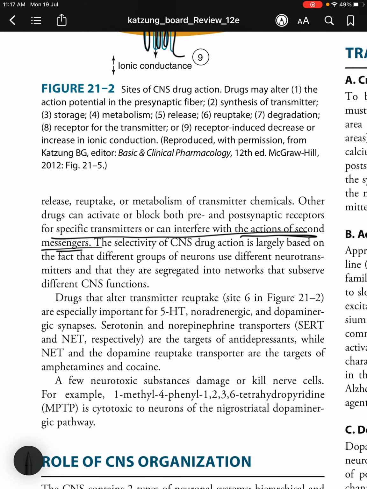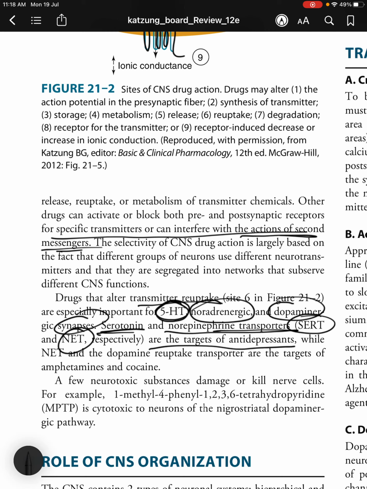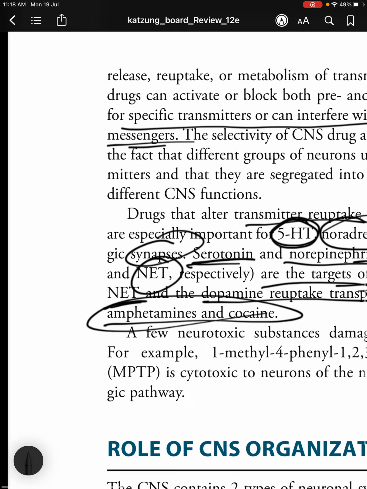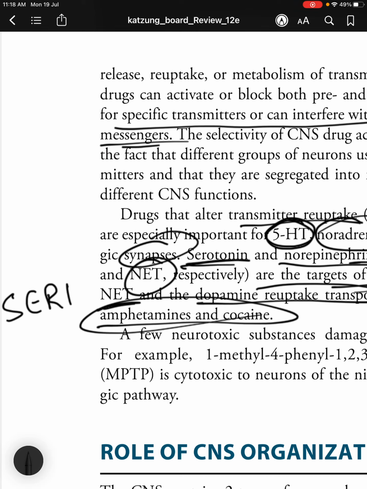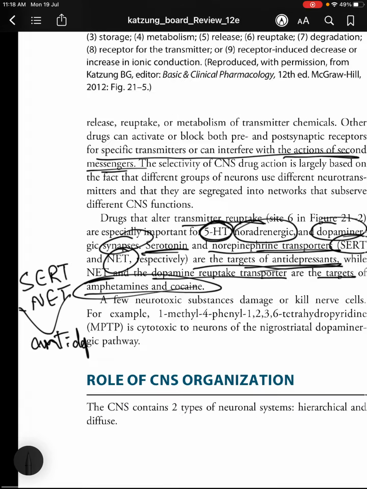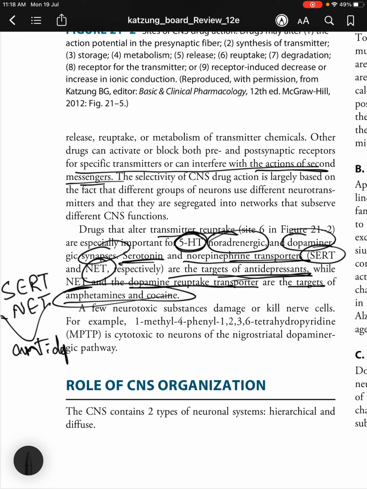Okay. So, drugs that alter neurotransmitter uptake are especially important for serotonin or 5-hydroxytryptamine (5-HT), noradrenergic and dopaminergic synapses. So serotonin and NE transporters, or SERT and NET respectively, are the targets of antidepressants, while NET and dopamine reuptake transporter are the targets of amphetamines and cocaine. So SERT and NET are targets for antidepressants, whereas amphetamines and cocaine target dopamine reuptake transporter and NET.